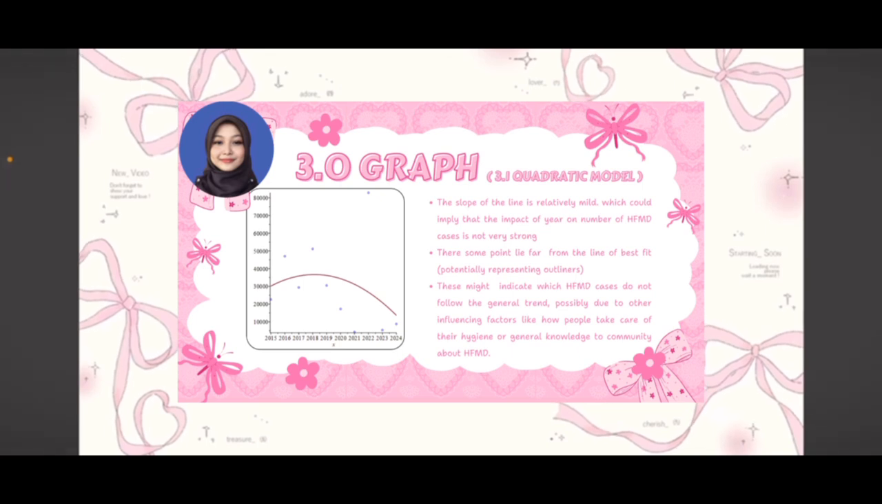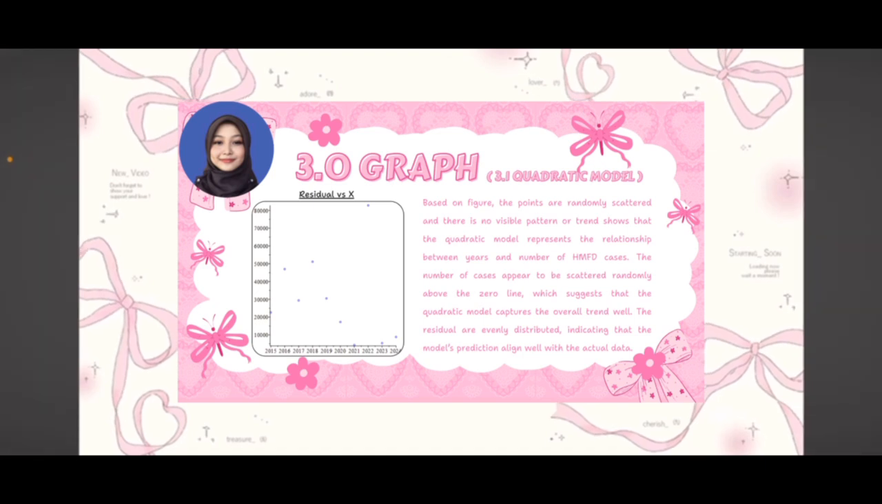Next, the slope of the line is relatively mild, which could imply that the impact of year on number of HFMD cases is not very strong. Other than that, some points lie far from the line of best fit, potentially representing outliers. This might indicate HFMD cases that do not follow the general trend, possibly due to other influencing factors like how people take care of their hygiene or the community's general knowledge about HFMD.